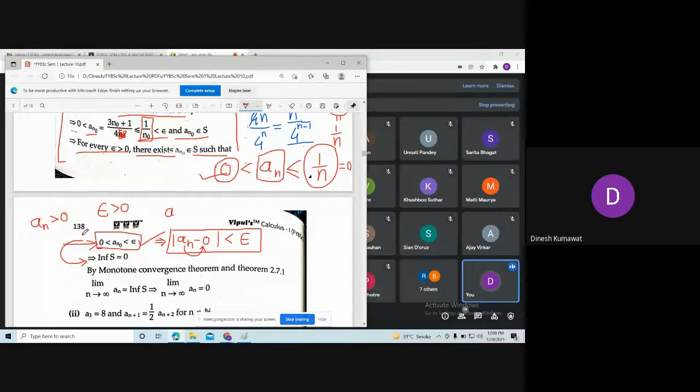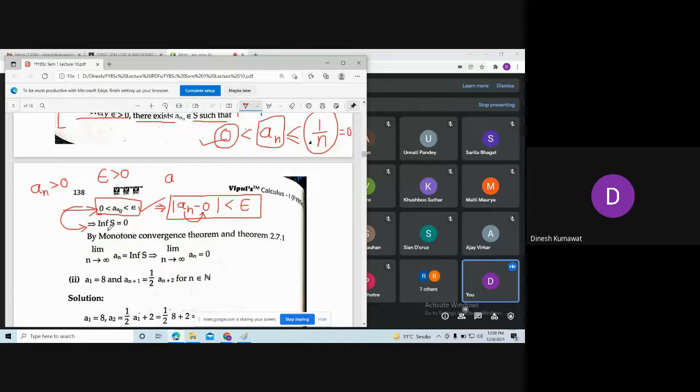Okay, you just need to apply that statement of infimum. So using this, you can say the infimum of this set S is nothing but 0. Because what? There is no lower bound in between 0 and epsilon. So this is our greatest lower bound. Hence you are going to conclude the infimum of this set S is nothing but 0.